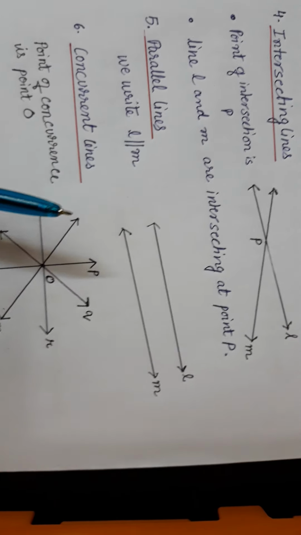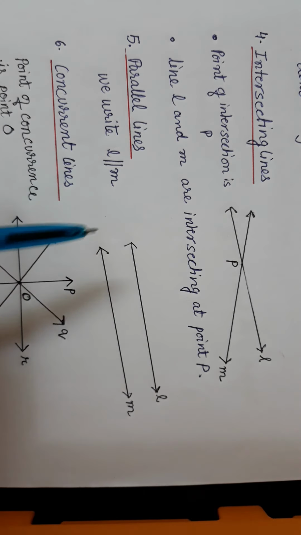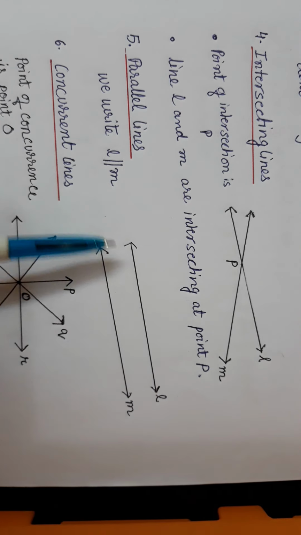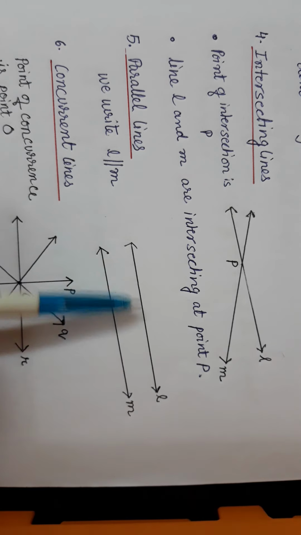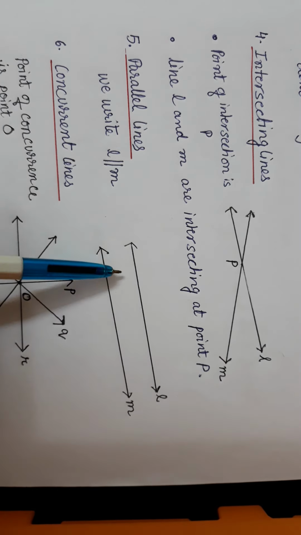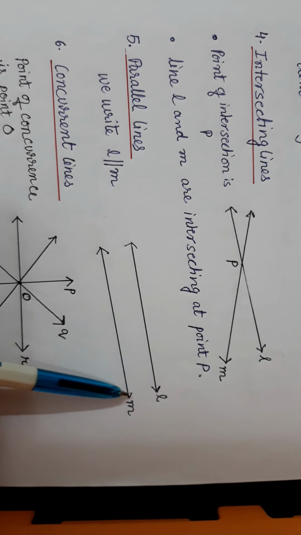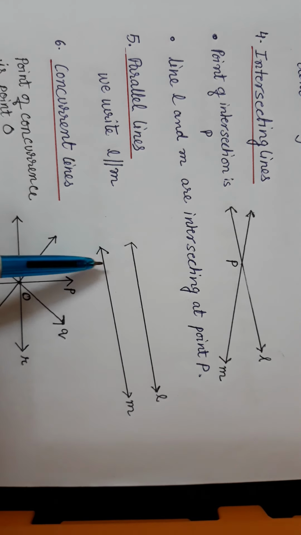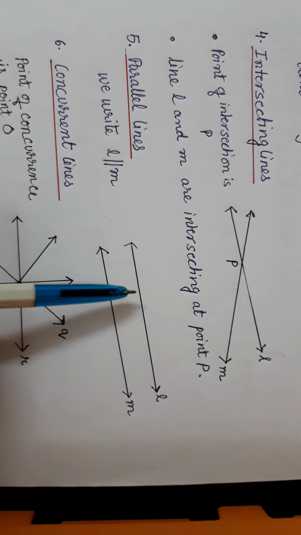Now next we come on to parallel lines. Here we have two lines L and M in a plane, and they are said to be parallel if they do not intersect at any point. It means they run along maintaining the same distance throughout the length, so these two lines are called parallel lines.